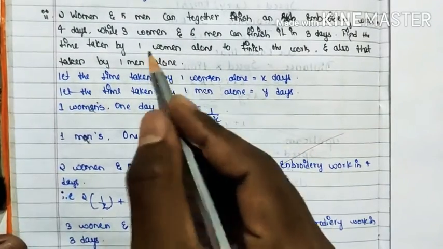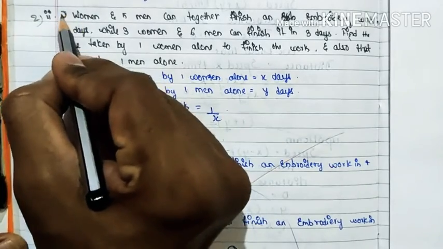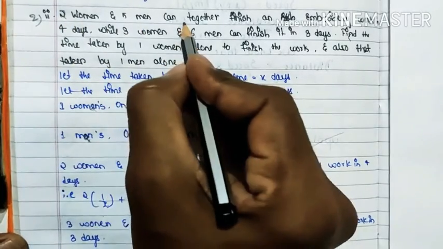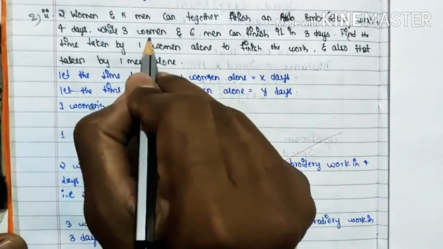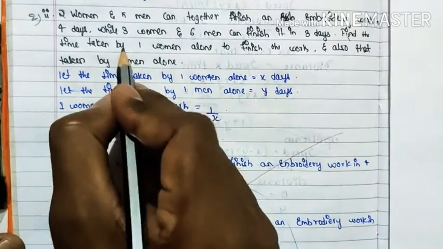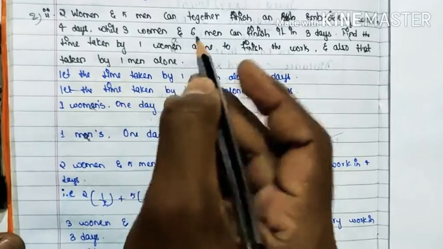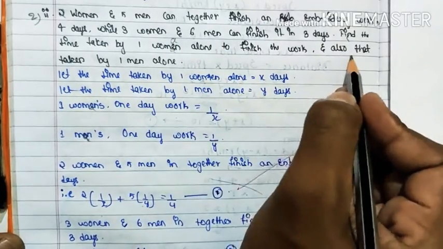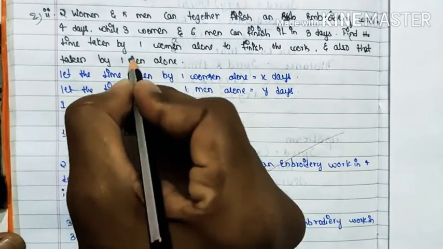Exercise number 3.6, second bit, second question. 2 women and 5 men can together finish an embroidery work in 4 days, while 3 women and 6 men can finish it in 3 days. Find the time taken by one woman alone to finish the work, and also the time taken by one man alone.